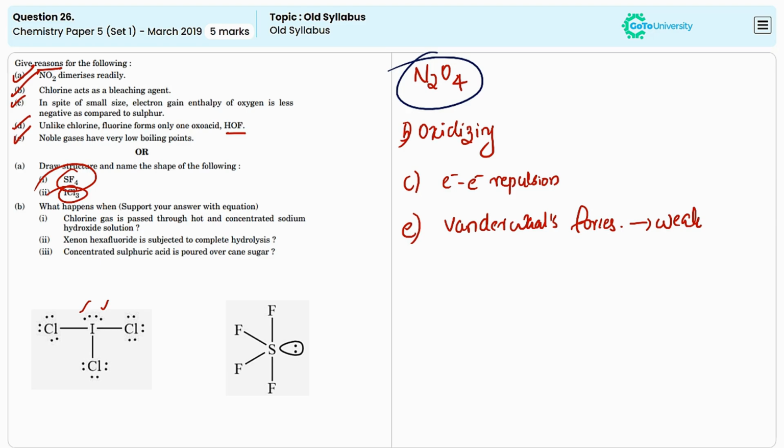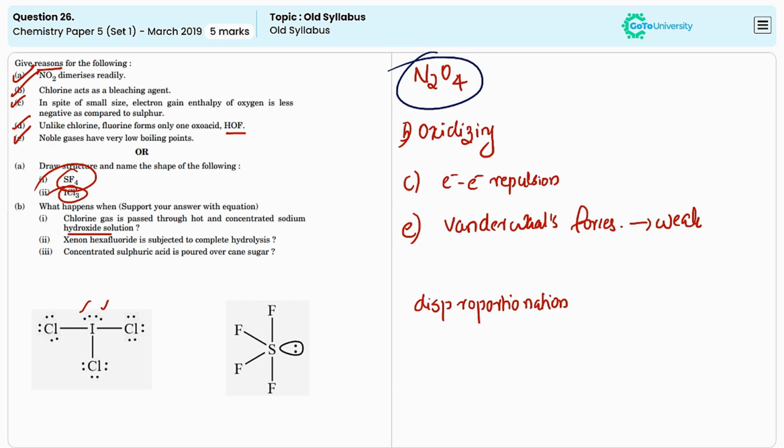In the next question, we need to provide what will happen when chlorine gas is passed through hot and concentrated sodium hydroxide solution. When chlorine is passed through concentrated sodium hydroxide solution, a disproportionation reaction will take place. In this reaction, chlorine is simultaneously oxidized and reduced. The products formed are sodium chloride, sodium chlorate and water.